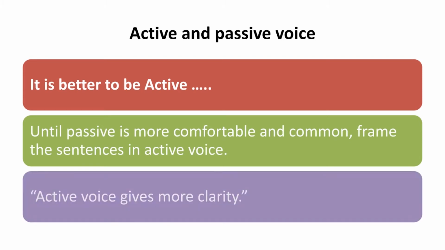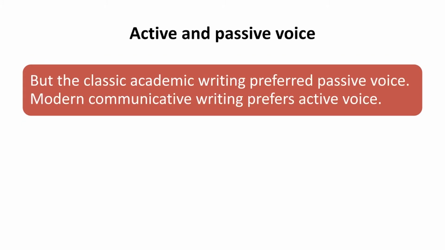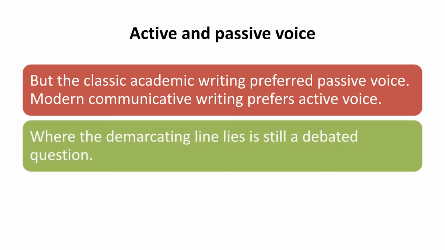In the classic academic writing, the passive voice is preferred over the active voice, while the modern academic writing focuses on the active voice. However, it is always a debatable question. What is better, active voice or passive voice? But you have to focus on the preference of the journal, what is required by that particular writing style, to write in active or write in passive.